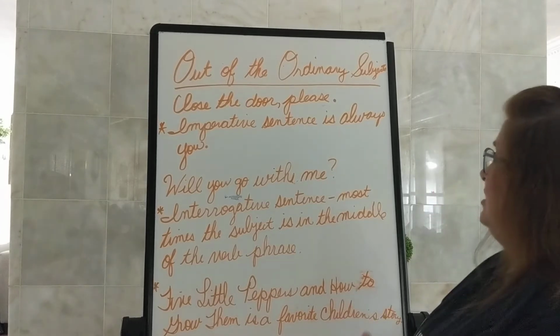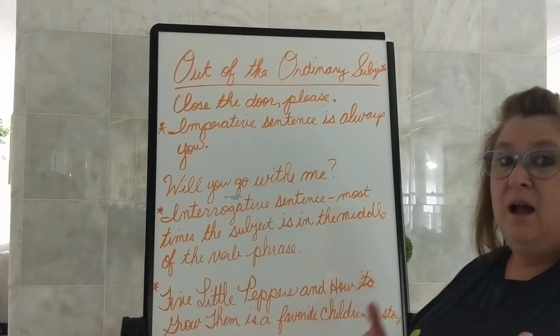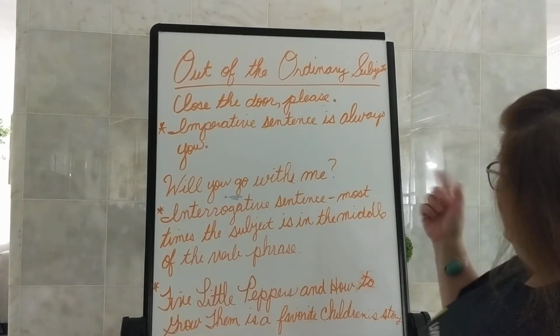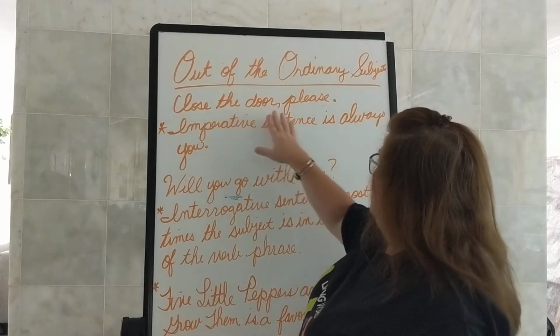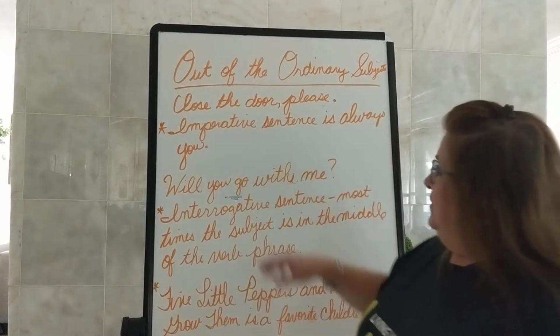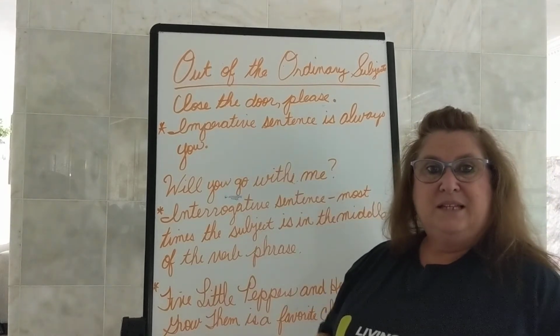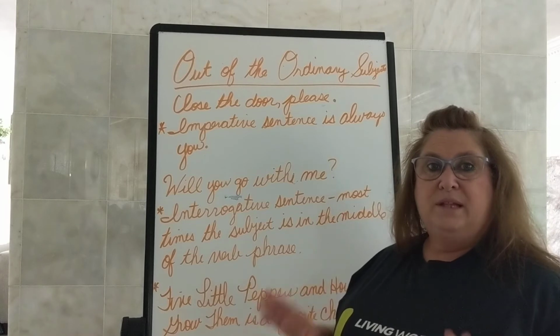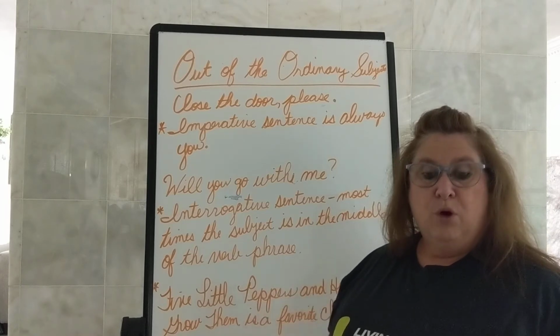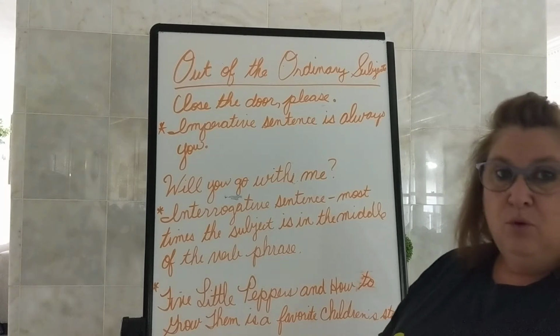Remember, pause the video whenever you need to, okay? Our first sentence on the video is, close the door, please. What kind of sentence is that? That is an imperative sentence. And in an imperative sentence, the subject is always and forever you. Always. The subject will always be you.